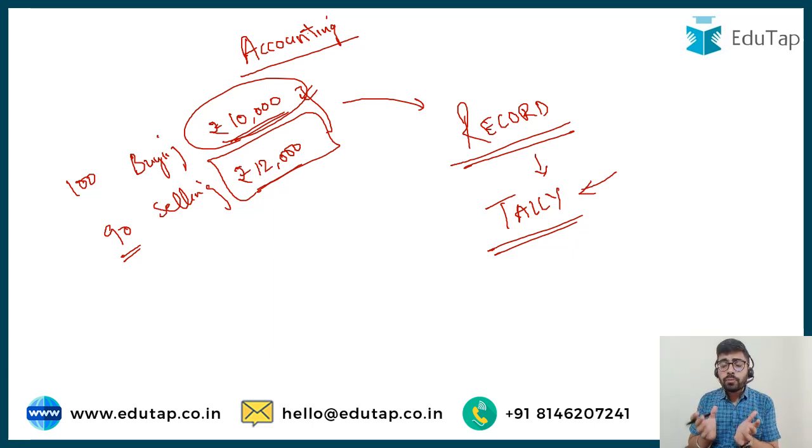If I have sold this mobile phone on credit, so I'm going to receive this money, say after 30 days, it is going to automatically tell me that you have to receive this and this money from this particular person. So all the reports are going to be available through Tally, and ultimately I, being the final user, am going to get all the accounting information.